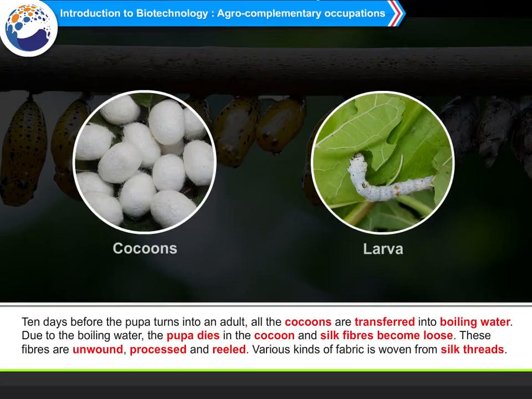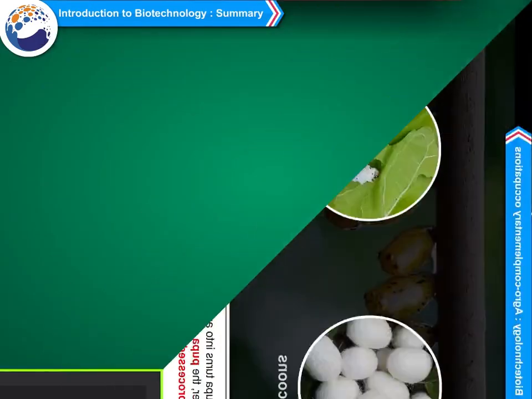10 days before the pupa turns into an adult, all the cocoons are transferred into boiling water. Due to the boiling water, the pupa dies in the cocoon and silk fibers become loose. These fibers are unwound, processed and reeled. Various kinds of fabric are woven from silk threads.